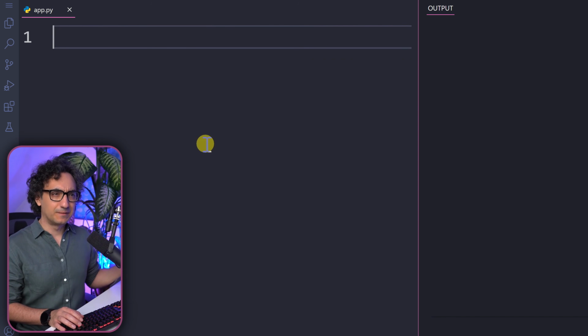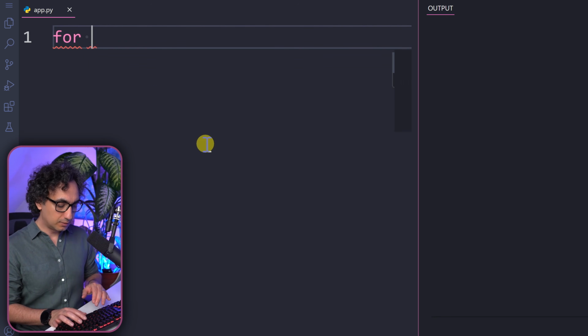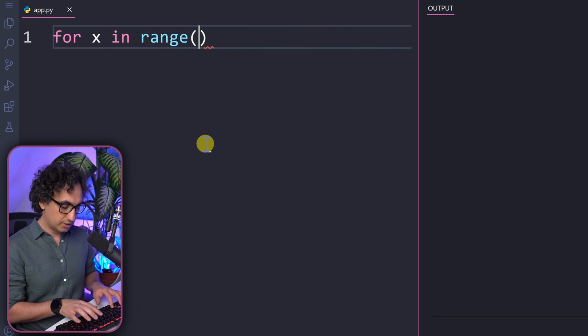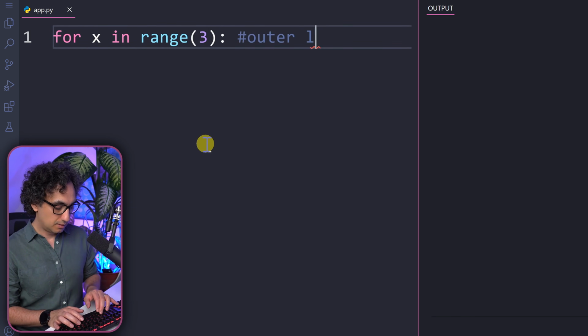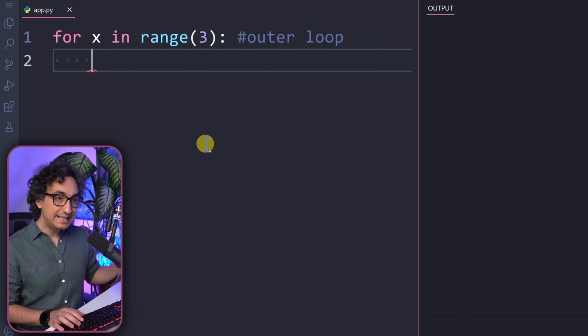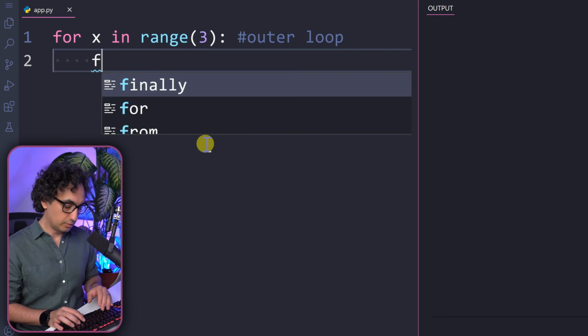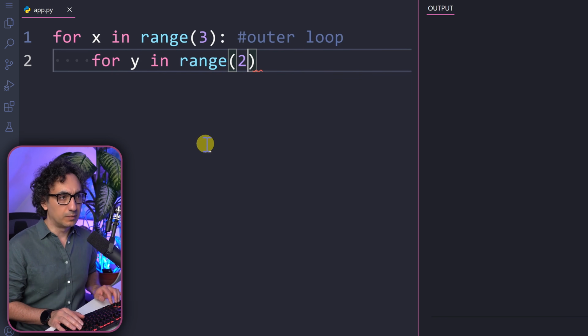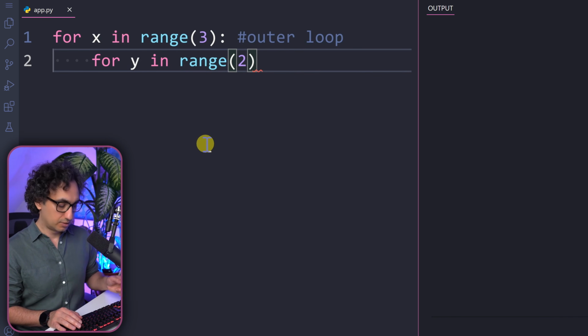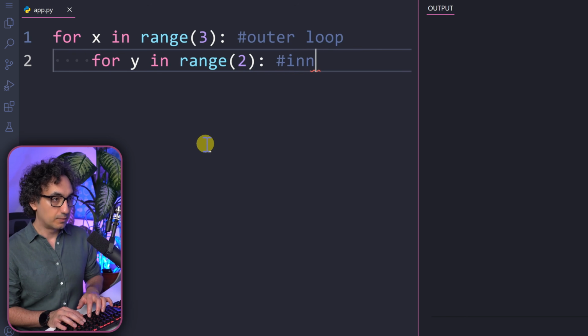Okay, so let's have a very simple example. We're going to start with the outer loop: for x in range. Let's generate, for example, 3 numbers. This is our outer loop, our big loop. Now inside it, we can add another loop. So for y in range, and this time for the smaller one, let's go with 2 iterations. So 2 numbers. This is our inner loop.